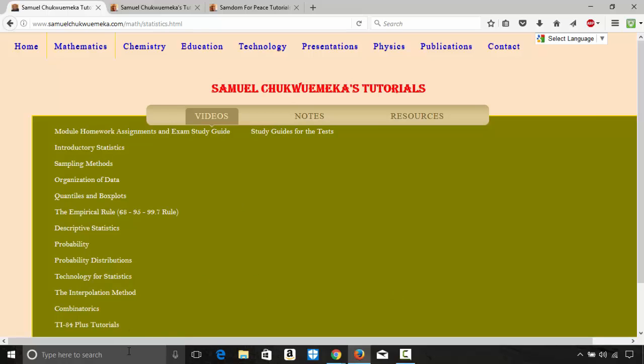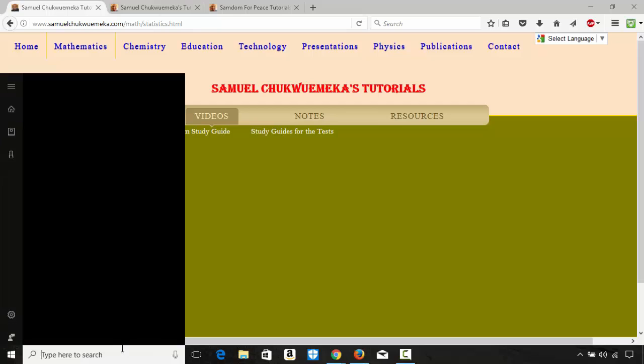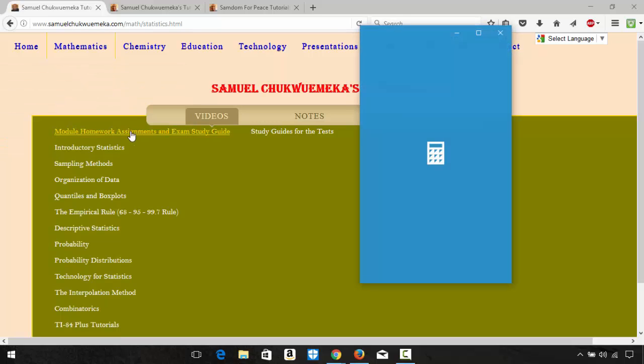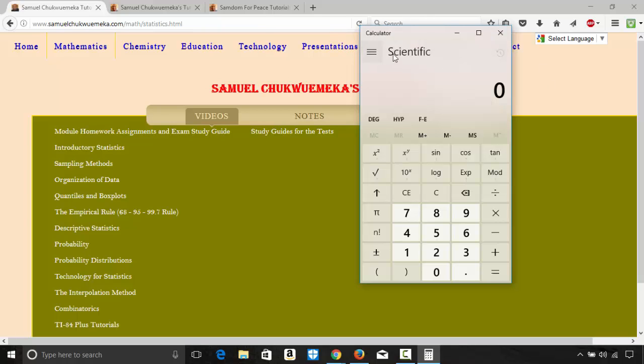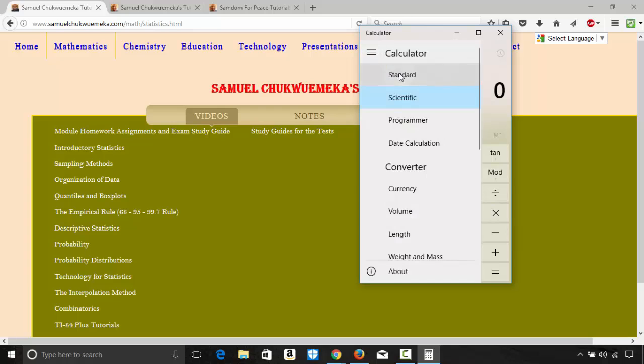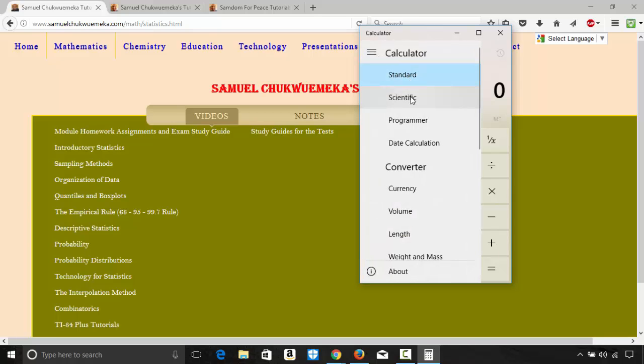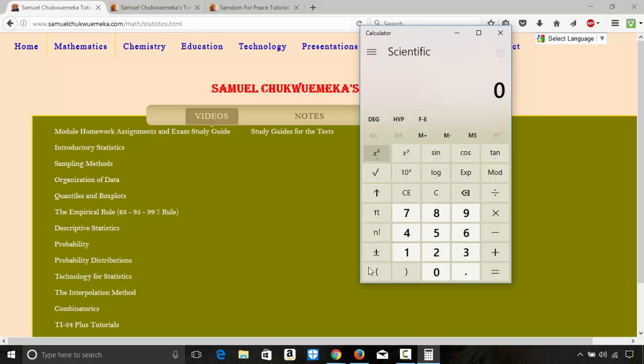We are gonna pull up our calculator. So just type in calculator. You see that I am using a Windows computer. I'm a Windows guy. So just click on this trusted Windows app, and usually it pulls up on standard. When you pull it up the first time, it shows you standard. Just click scientific, and you do scientific.